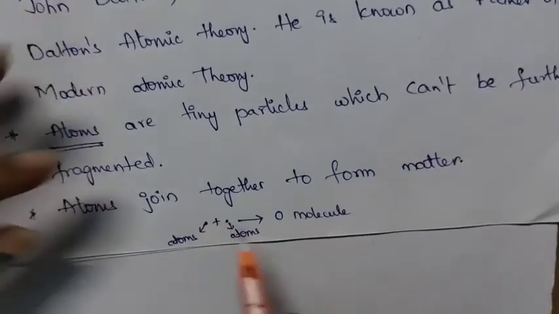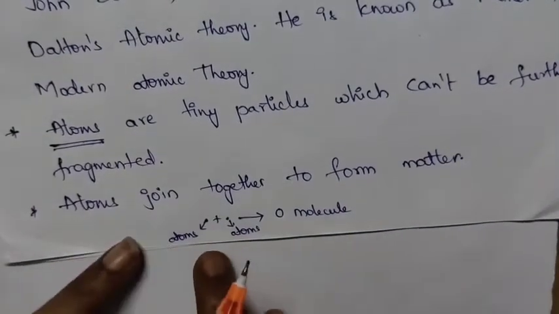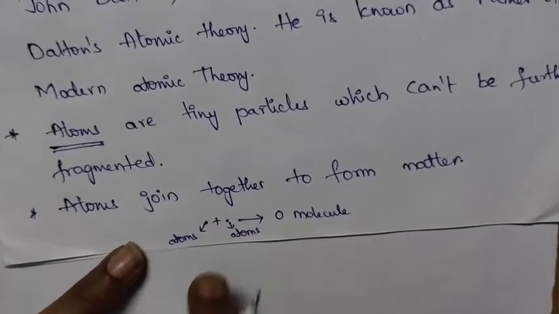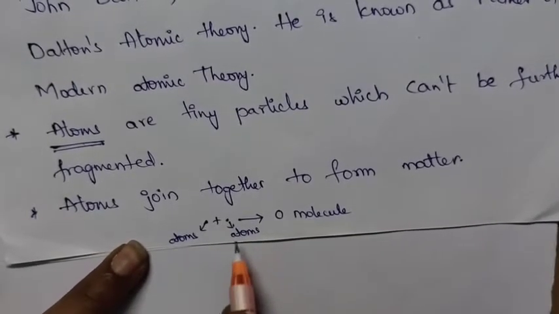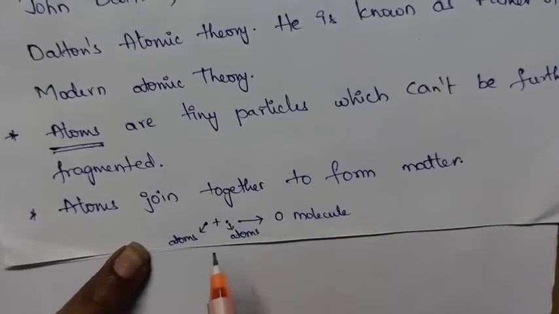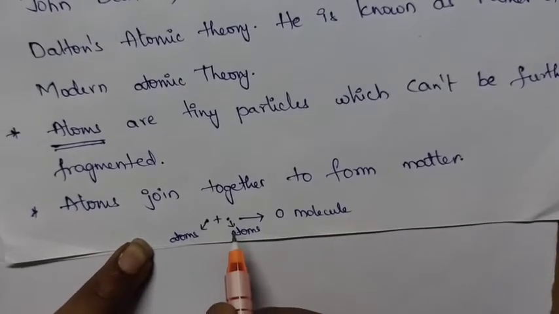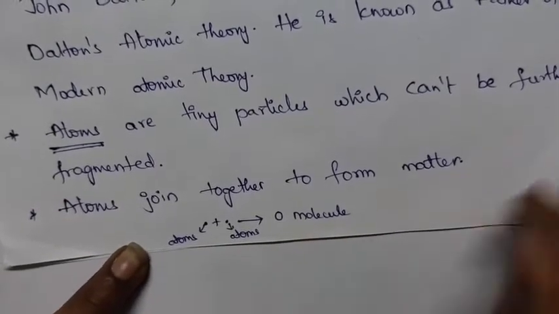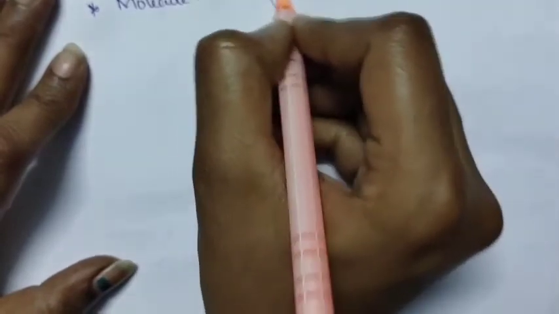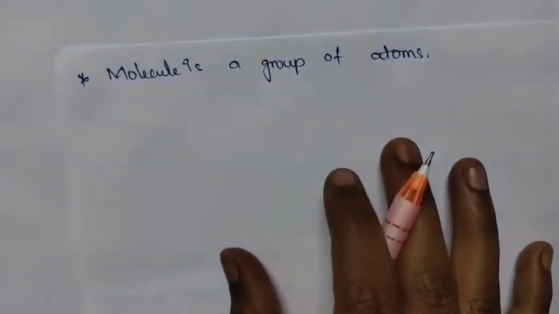These are tiny particles we can't see with our naked eyes. We have to use a microscope because these are very microscopic particles. So, a molecule is a group of atoms, a group of two or more atoms.